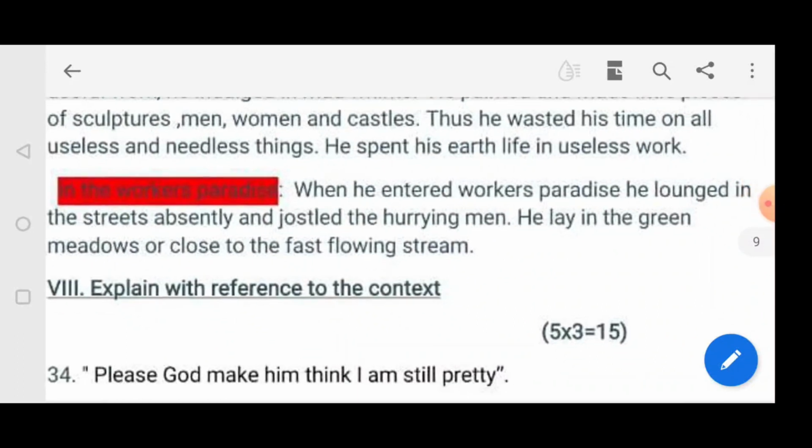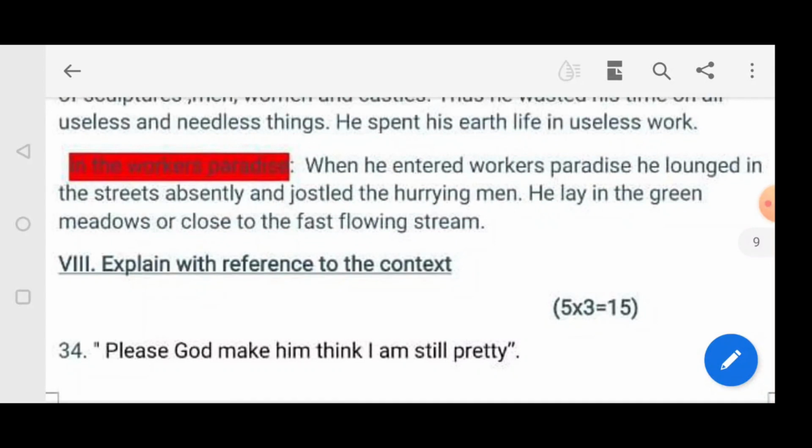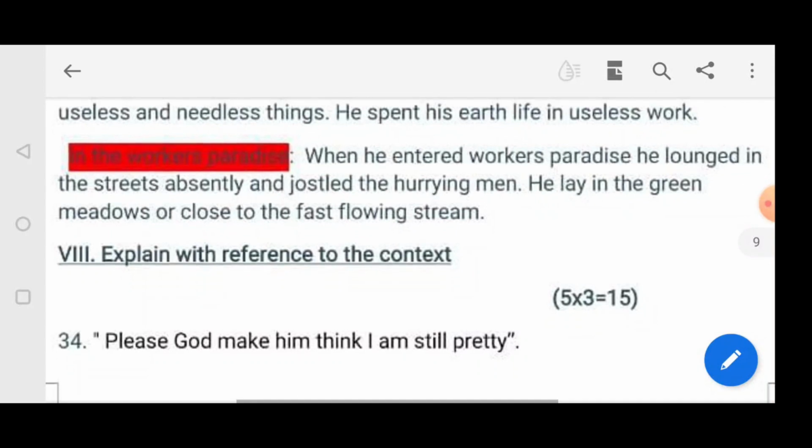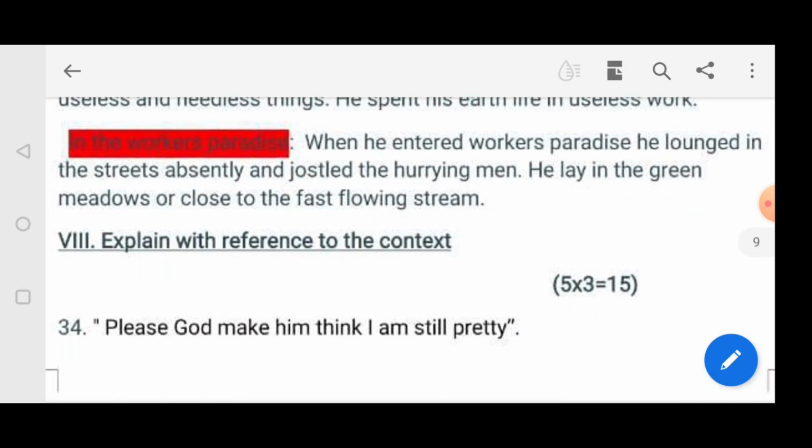In the workers' paradise, how did he spend his time? When he entered the workers' paradise, he lounged in the streets absently and jostled the hurrying men. He lay in the green meadows or close to the fast flowing stream.